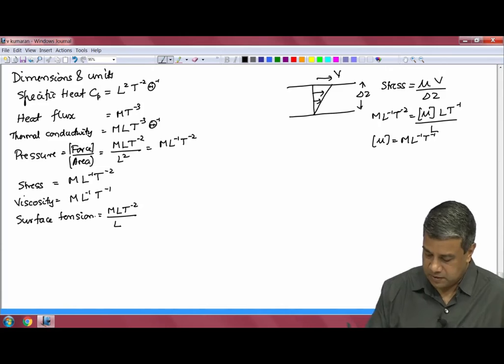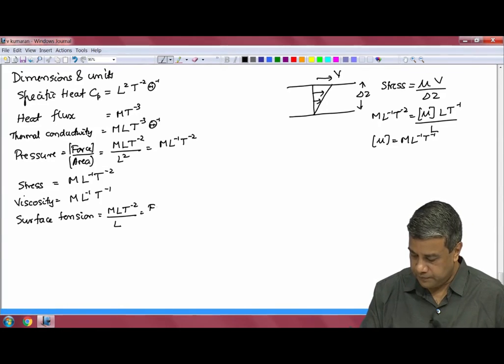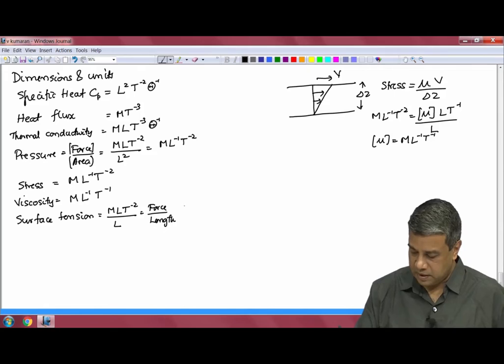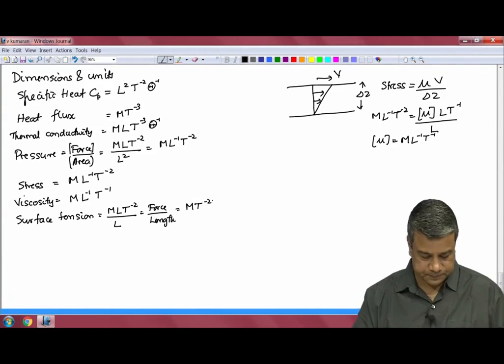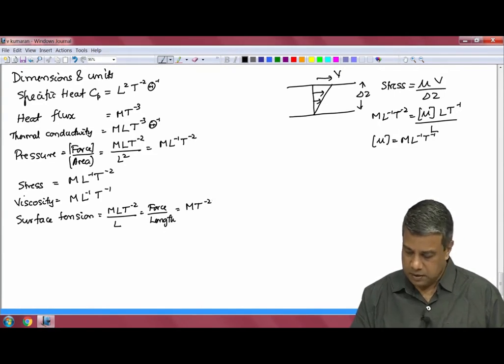Because it is a force per unit length. So, this has dimension M times T power minus 2. Elasticity of a solid.